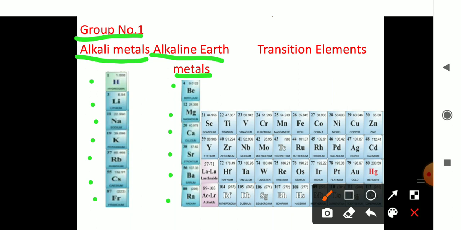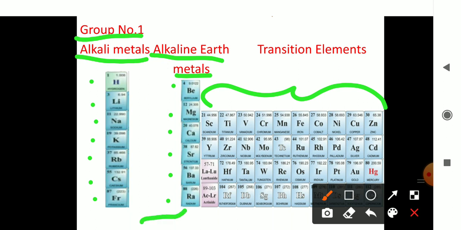Then group numbers starting from 3 to 12. This set of elements are called transition elements, or they can also be called D block elements.